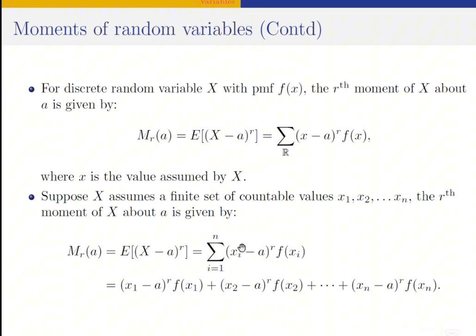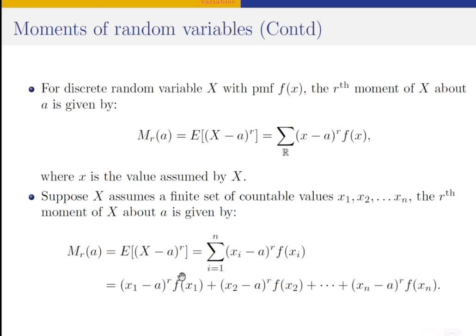So when we sum, we're going to get this. This formula here is an expanded form of this formula. So we just take the expectation: x1 minus the point A raised to power r times the probability of x1, plus x2 minus the point A raised to power r times the probability of x2, down to xn minus A raised to power r times the probability of xn.